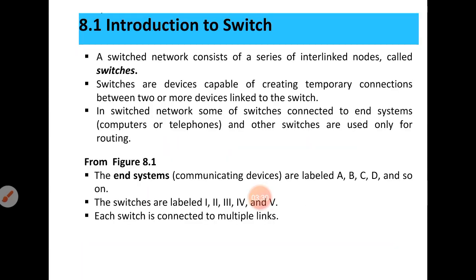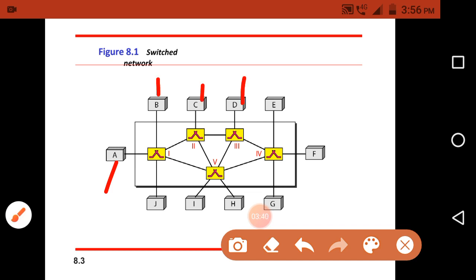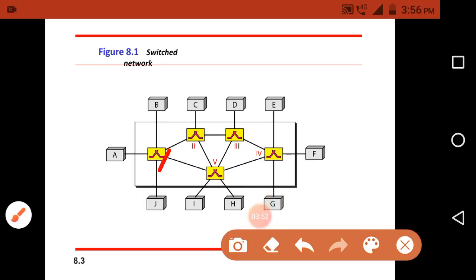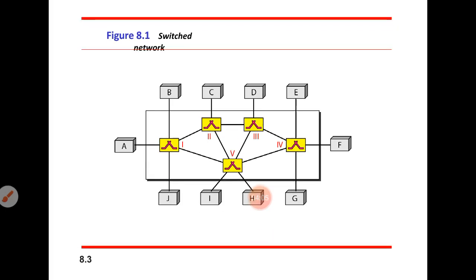They have given an explanation of this figure. End systems are labeled A, B, C, D and so on, so these we call end systems. The switches are labeled 1, 2, 3, 4, and each switch is connected to multiple links. It connects B, A and J, multiple links. So this is the basics of the switching network.